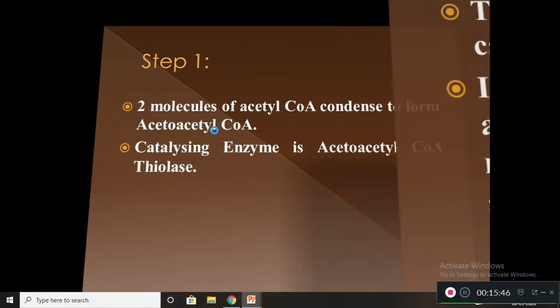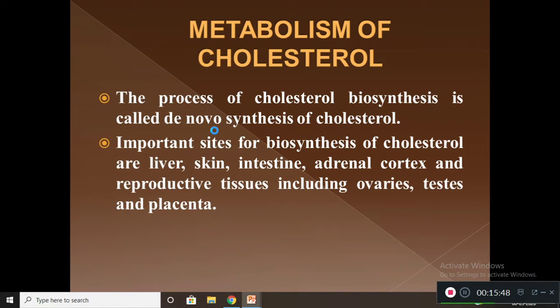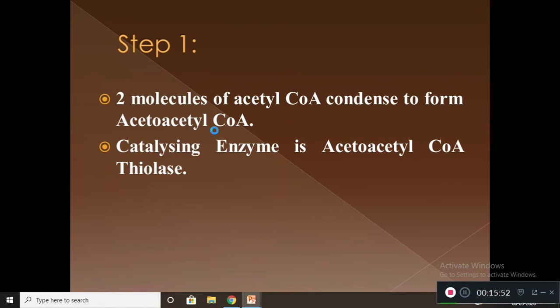In step 1, two molecules of acetyl-CoA condense to form acetoacetyl-CoA. Now we are seeing the metabolism of cholesterol, which happens in various steps. This is catalyzed by the enzyme acetoacetyl-CoA thiolase.